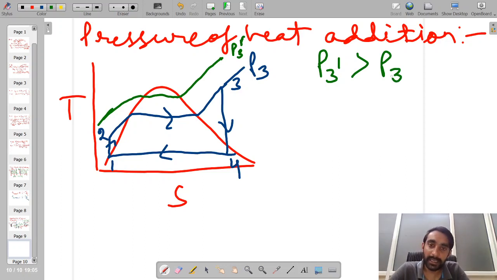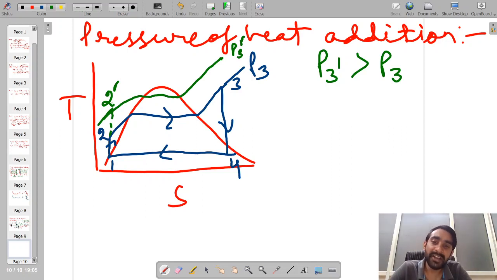Okay, so what will be happening when we will be increasing the pressure? Because of that, our process inside the pump will be extending till point 2 dash instead of point number 2, and we will be having the heat addition process starting from point number 2 dash.